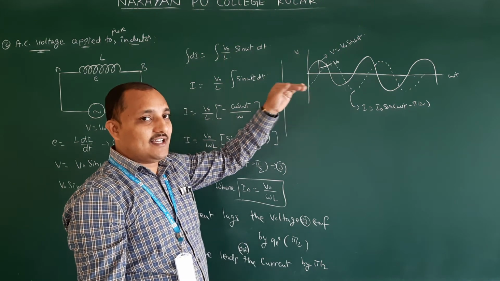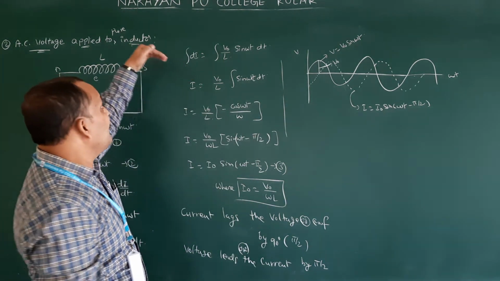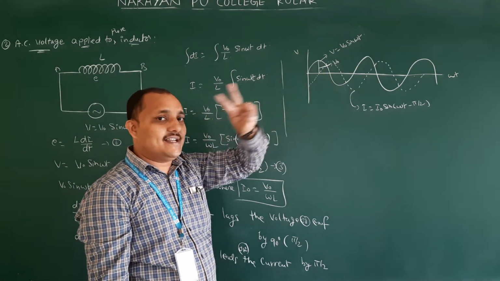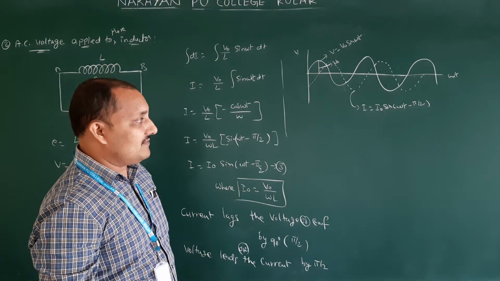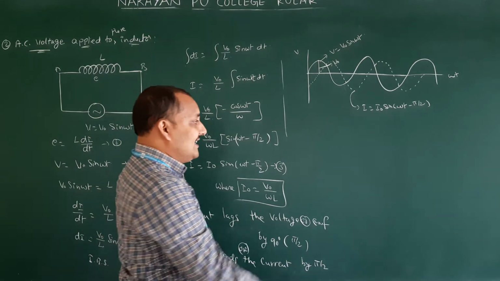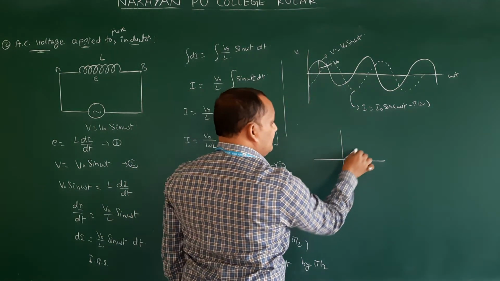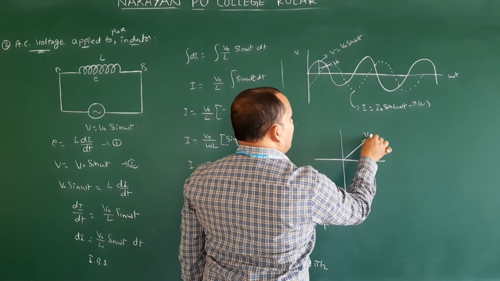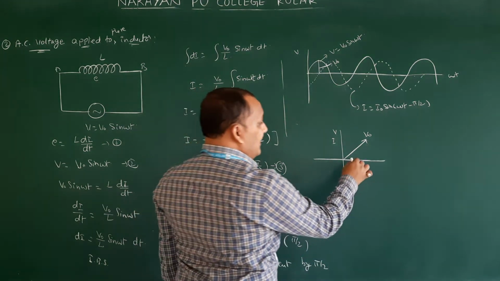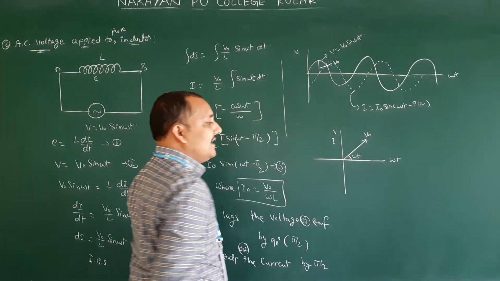If they ask for the graphical representation of AC voltage and AC current for a pure inductor, you just have to draw this diagram. If you draw this diagram, they will give 2 marks. Okay, this is the graphical representation. Now I am drawing the phasor diagram. You have to give the side heading phasor diagram. This is nothing but V naught, for voltage and current. Here V naught makes the angle omega t.